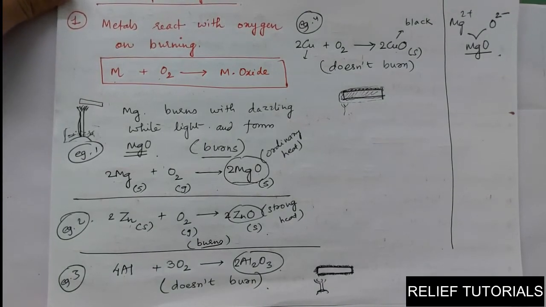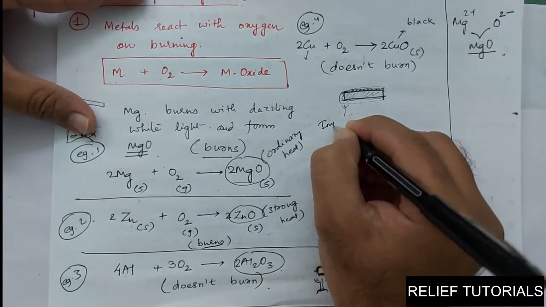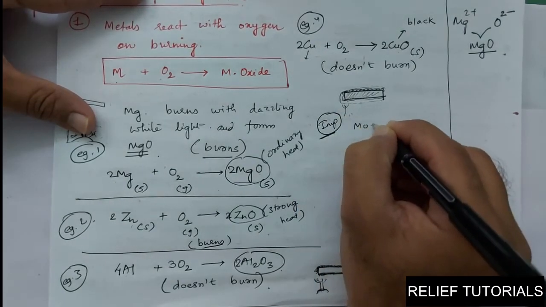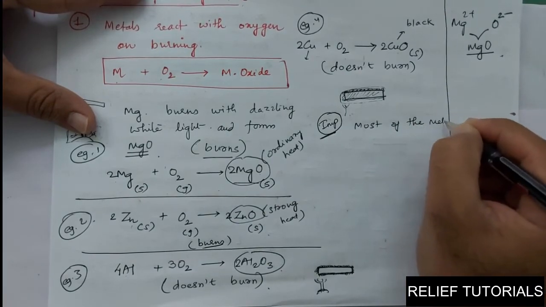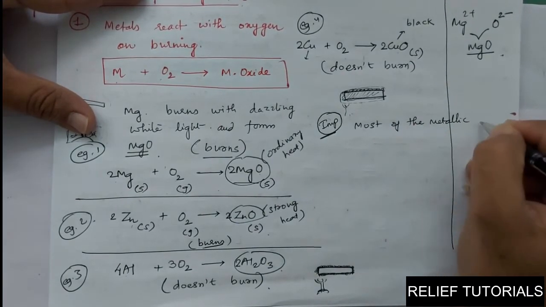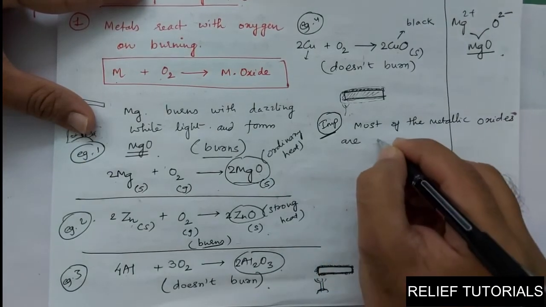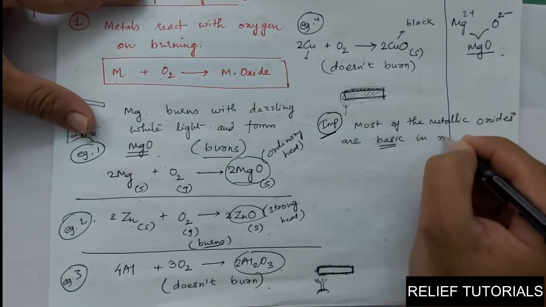Okay, so most of the metallic oxides, important thing to remember, most of the metallic oxides are basic in nature.